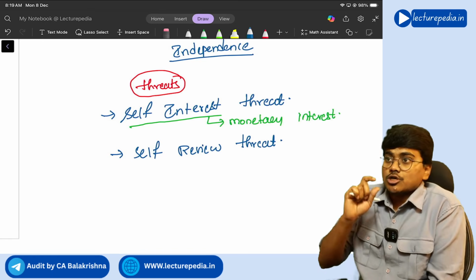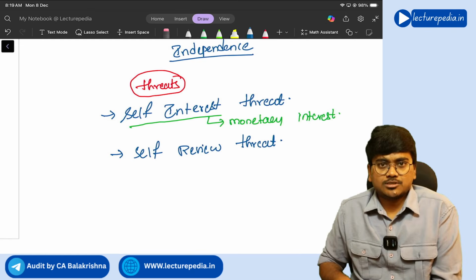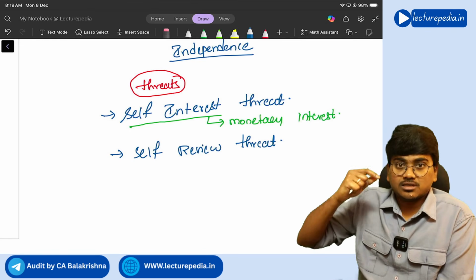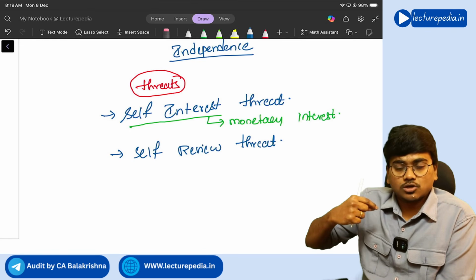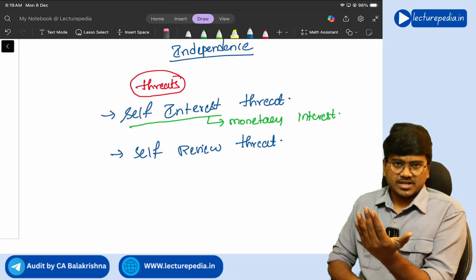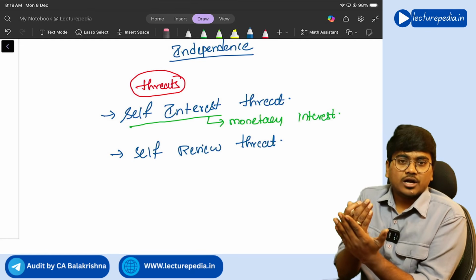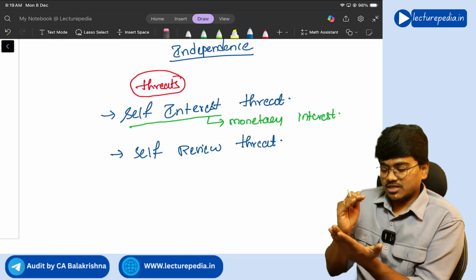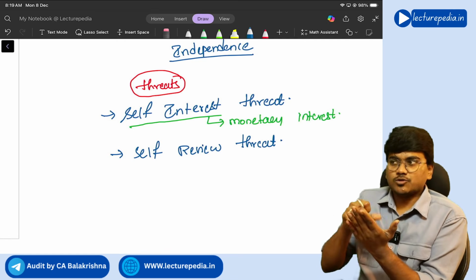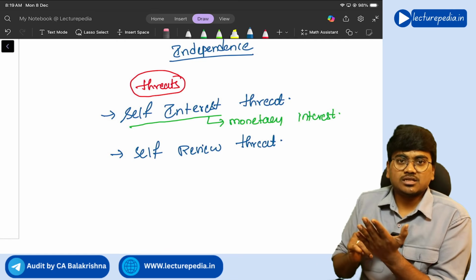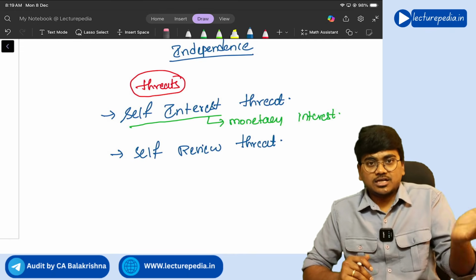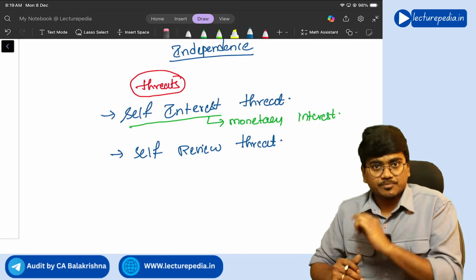Let's say for example, you have prepared financial statements. Preparation of financial statements is whose duty? It is a duty of management. But you as an auditor, you have prepared financial statements, and after preparing financial statements, you are only auditing those financial statements. Then what will happen, if at all, while auditing financial statements, you find any misstatement, and you tell the management there is a misstatement in these financial statements, then what will management say? Arre auditor, you only prepared those financial statements, like this the management will say, correct or not?